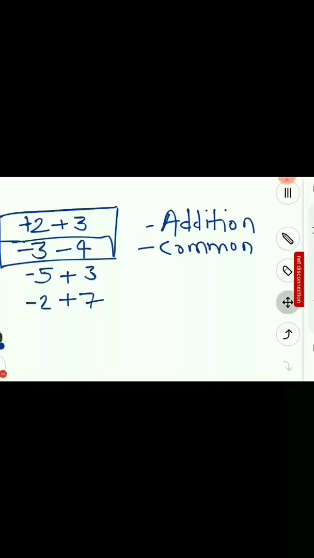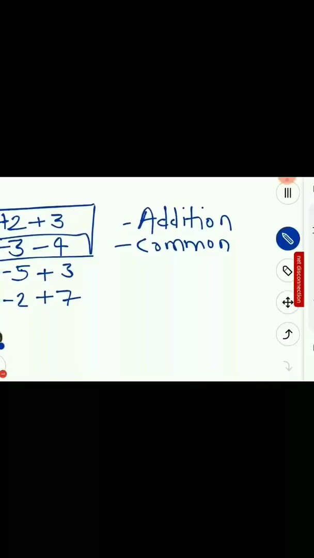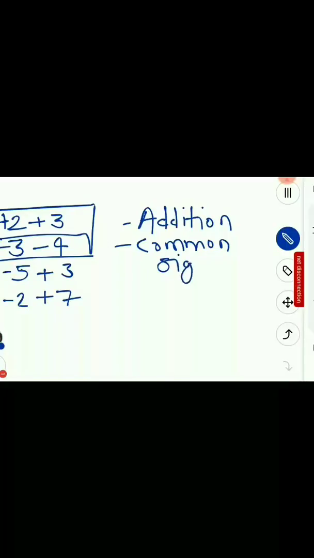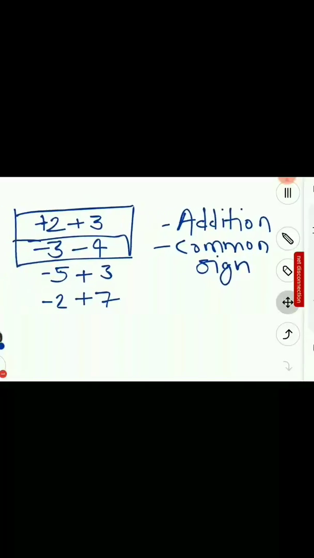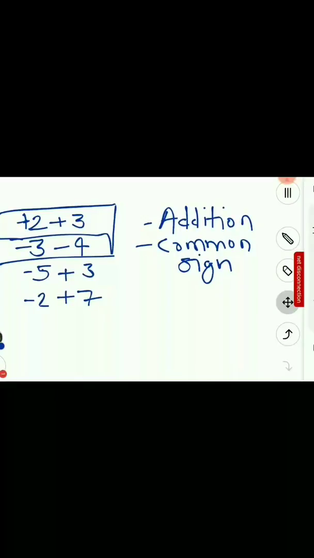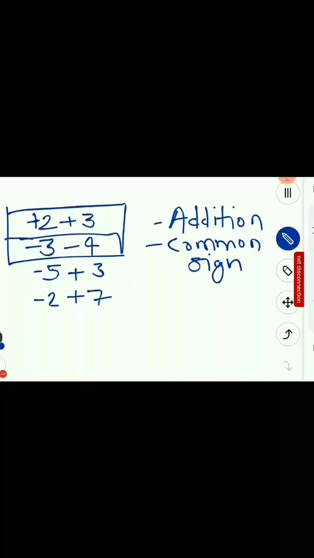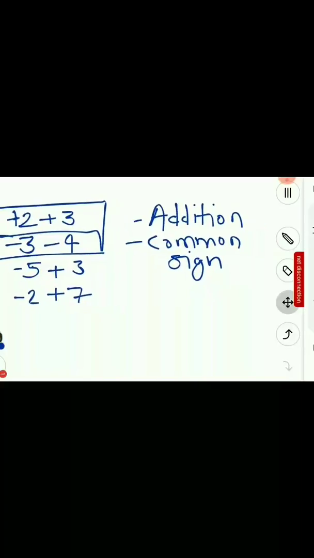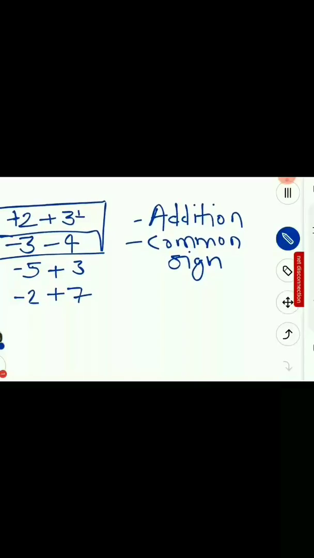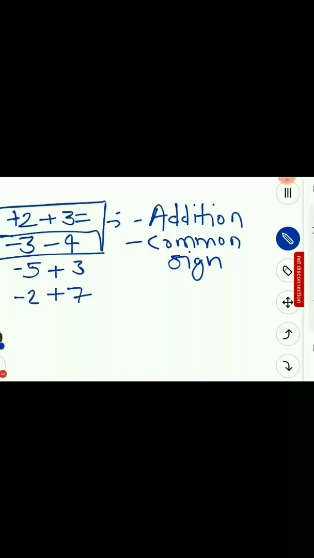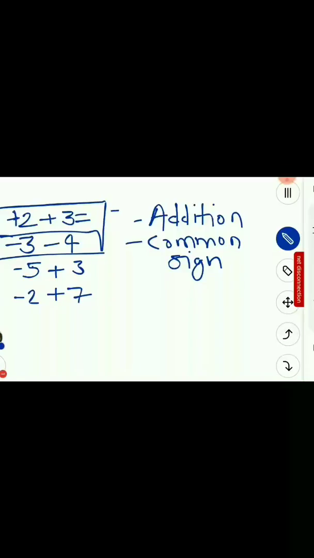What is the common sign here in the first equation? The common sign is positive. So 2 plus 3 is positive 5. Understood? And what is the result in the second equation? Minus 3 minus 4. So 3 plus 4 is 7. And what is the common sign? That is negative.